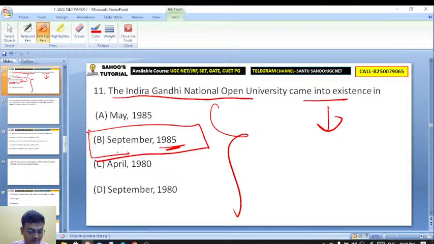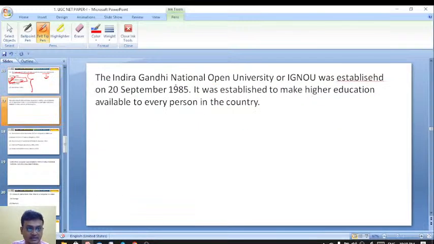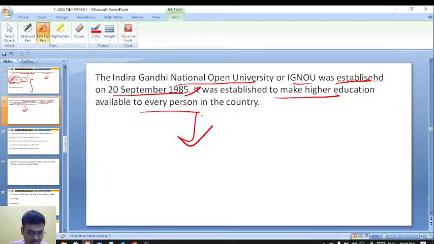Excellent. September 1985 is the right answer. Indira Gandhi National Open University, or IGNOU, was established in September 1985. It was established to make higher education available to every person in the country.